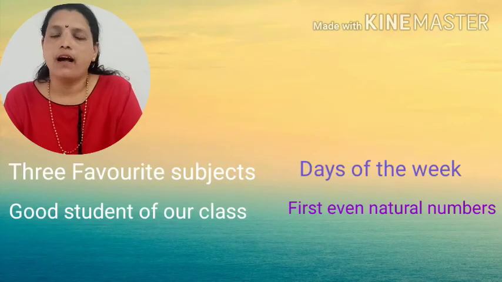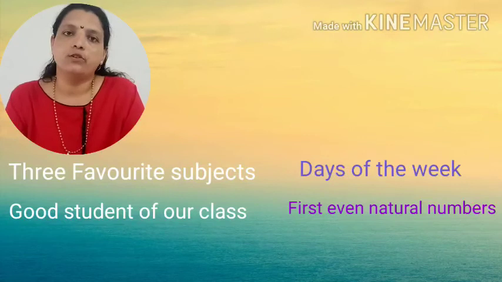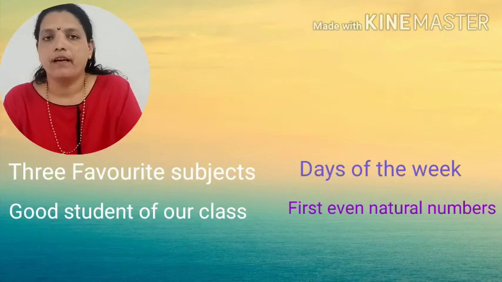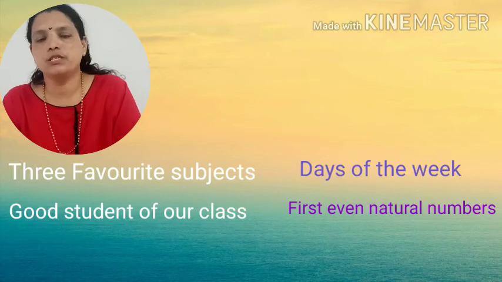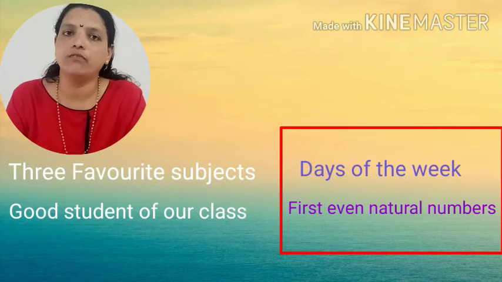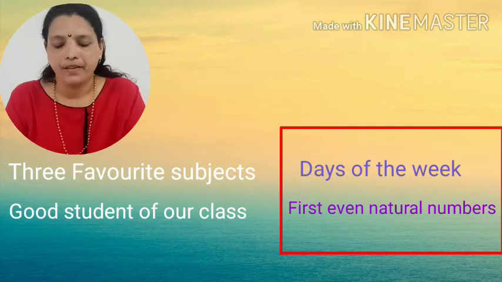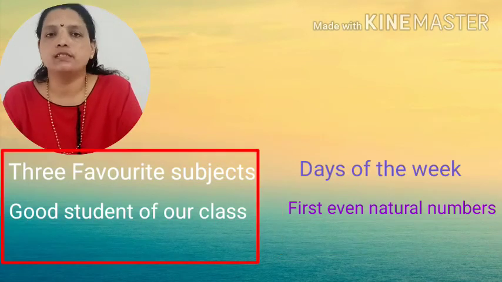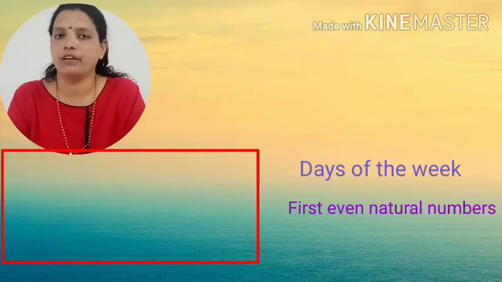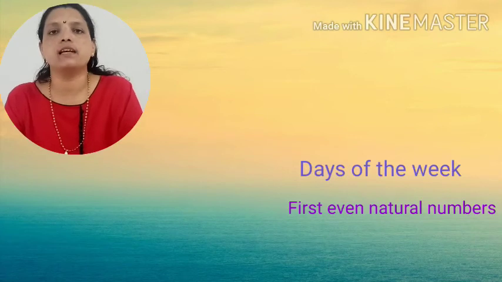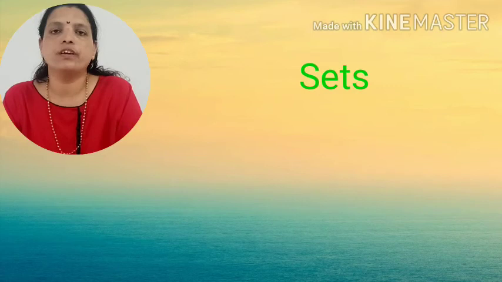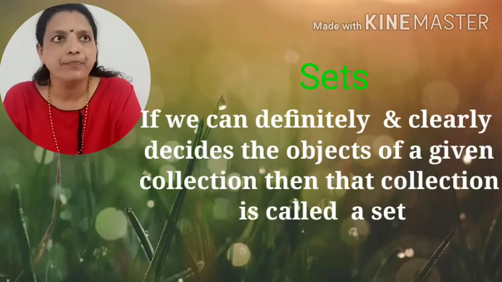So students, I asked you 4 questions. You can see the difference between these 4 questions. In 2 of these questions, the answers are the same. Anywhere you go in the world, the answer will be the same. In the other 2 questions, can we make the list definitely? No, the answer will be different. So the questions for which the answer is definite, that is a set. So we can make the definition of a set.